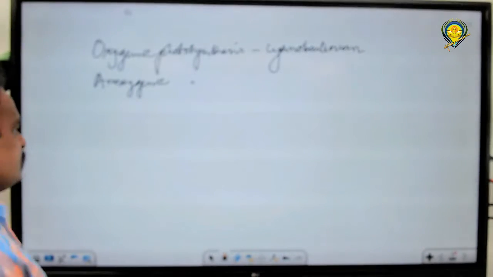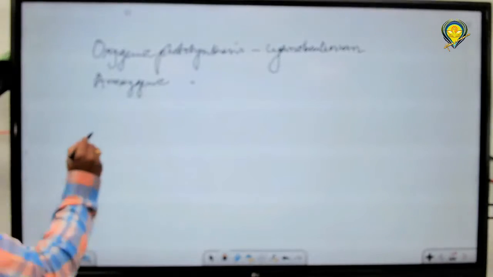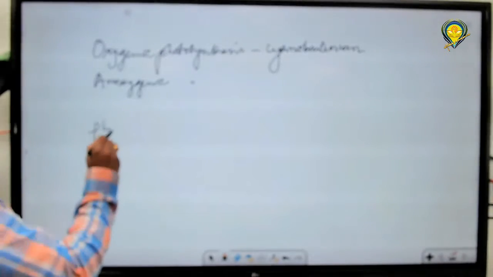So if you are asked to define photosynthesis or state the 2 main steps of photosynthesis, generally what we say is that it is preparation of food for the universe, that is a normal statement, and oxygen is liberated, that is also a normal statement. But there are 2 main steps in photosynthesis.